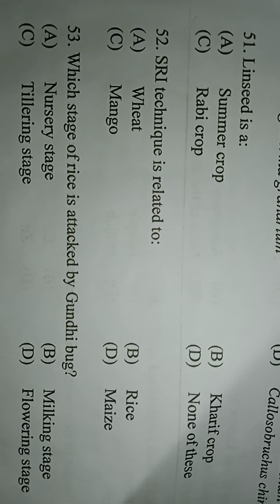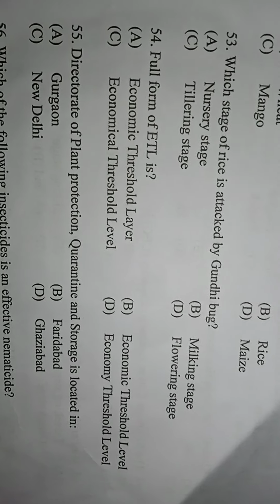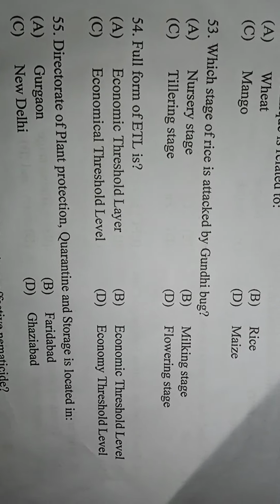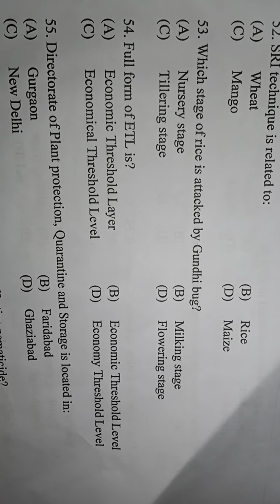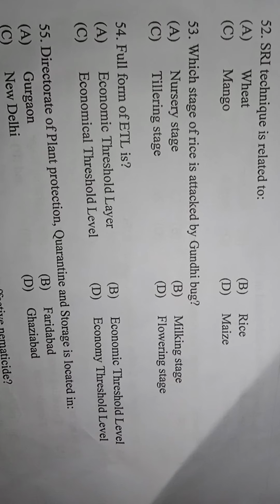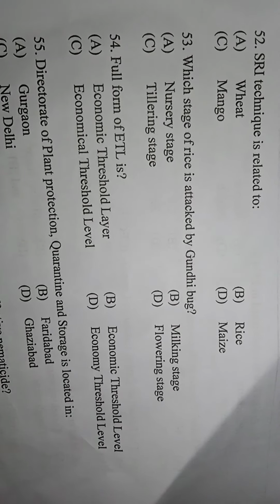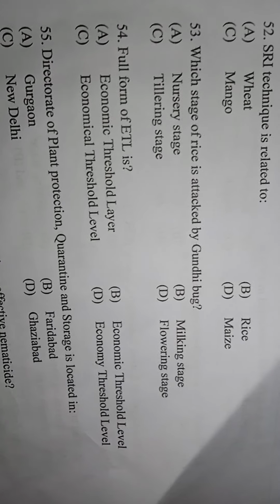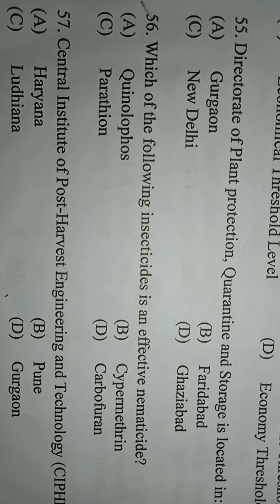Next question: the full form of ETL. Here the correct answer is option B, economic threshold level. Next question: which of the following insecticides is an ineffective nematicide? Option A quinalphos, option B cypermethrin, option C parathion, option D carbofuran. So guys, here the question is confusing. If you know the answer, please comment.